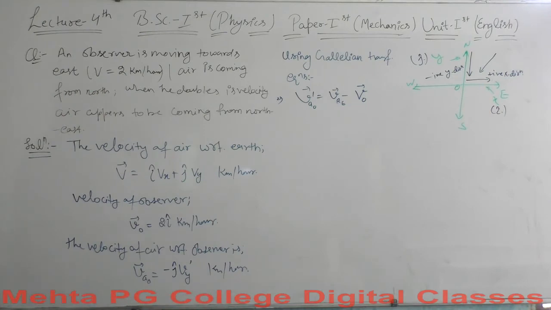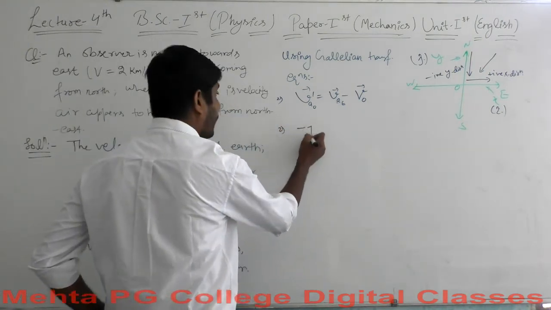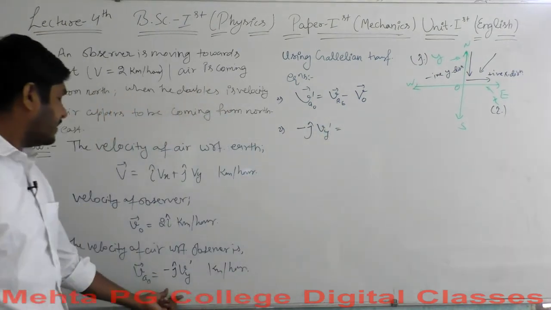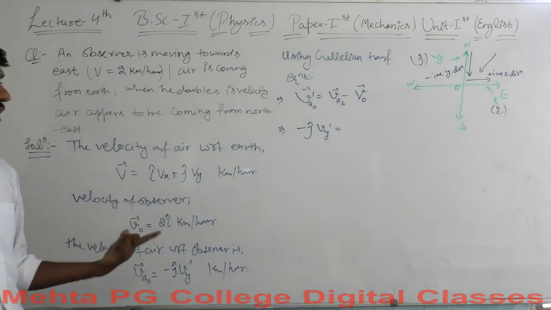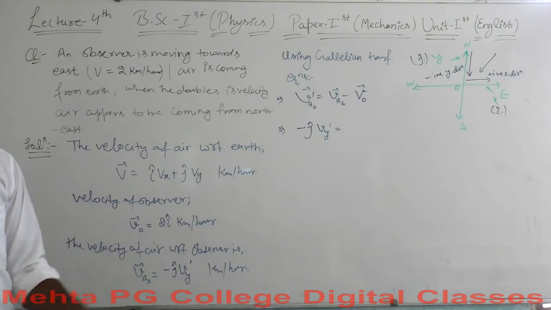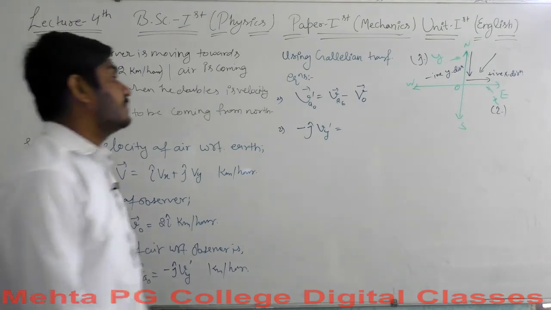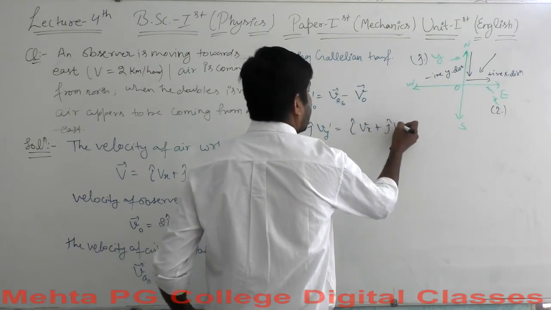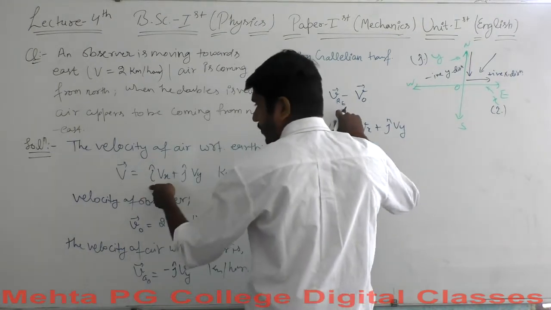This is equal to minus j cap Vy dash. Remember, I have written it from here. Yes, this is what it is according to the observer. This is equal to minus j cap Vy dash, and this is equal to I cap Vx dash plus j cap Vy minus 2 I cap. This is equal to I cap Vx plus j cap Vy. This is the particular equation according to the earth velocity of air.